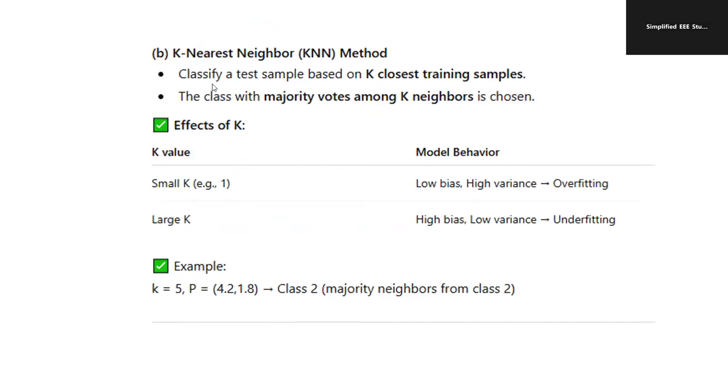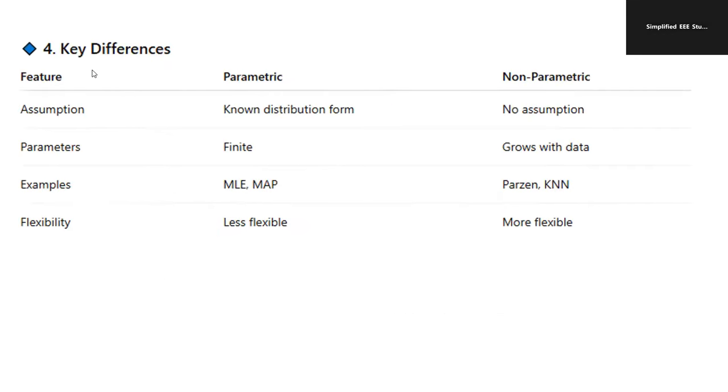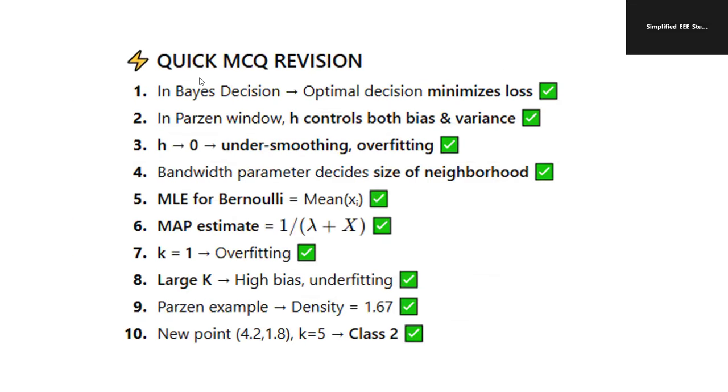Okay, so KNN you have to study: a small value of K leads to overfitting, that means high variance. For larger K, high bias and low variance, that leads to underfitting. So large K means underfitting, small K leads to overfitting. That point you have to remember because the MCQ may be tricky and you may get confused. Remember this. So try to study the difference between the parametric and non-parametric approaches. Okay, so these are the most popular questions. Try to remember the formula.